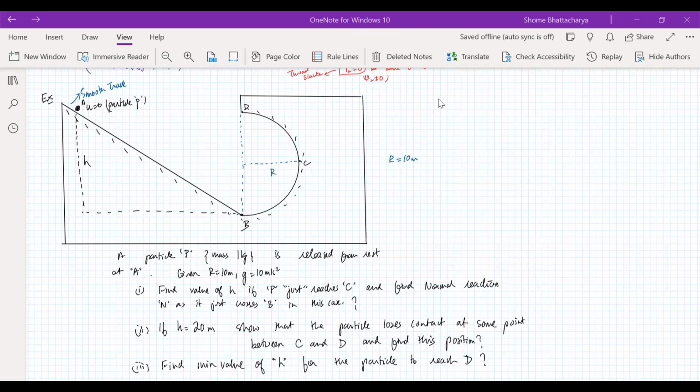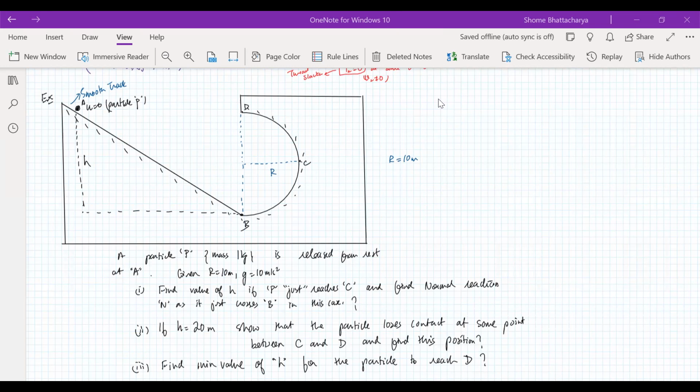Okay, so if our particle is just reaching C, what is the critical condition? When it reaches C, what should happen? Its speed should become 0. Meaning if its speed is 0 at C, its speed is 0 anywhere below C. And between B and C there is no issue of normal reaction becoming 0. Normal reaction will be there because of the mg cos theta component. So the critical condition is that if it's just reaching C, the particle should just stop at C.